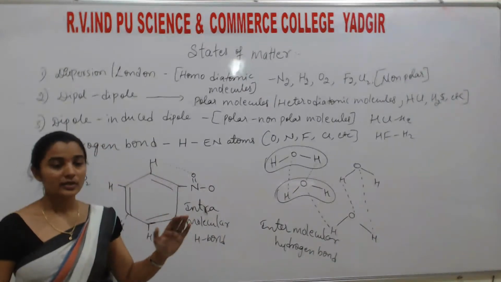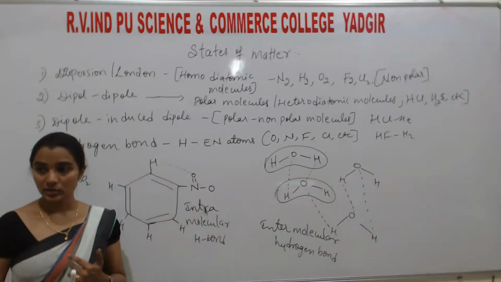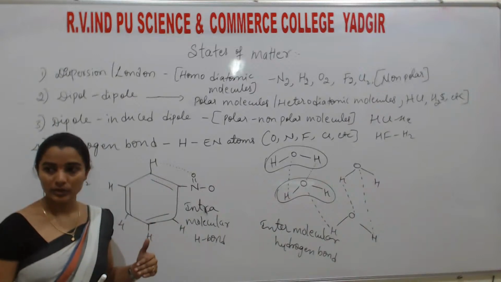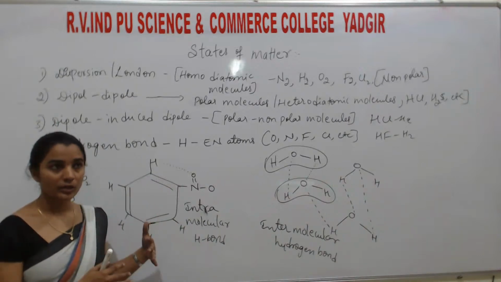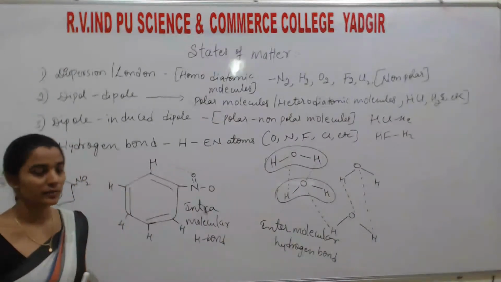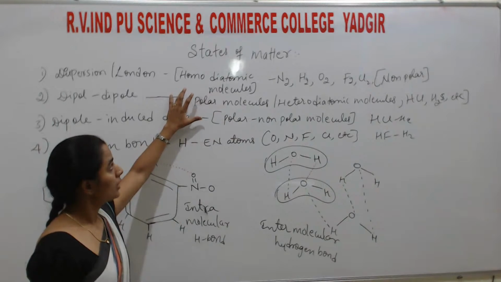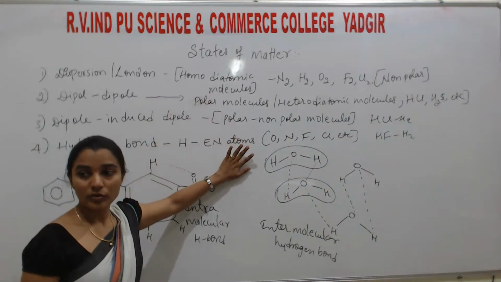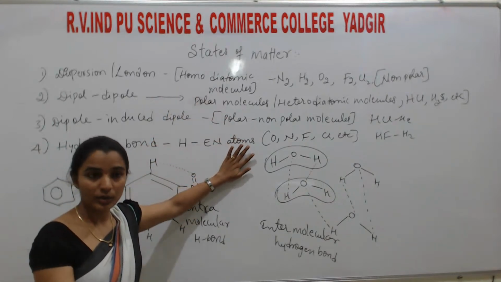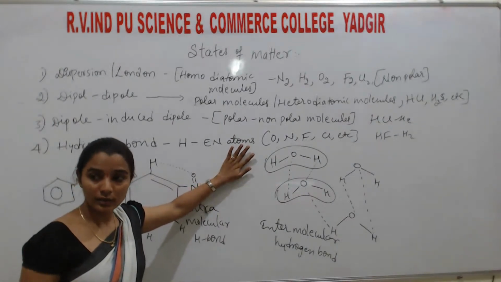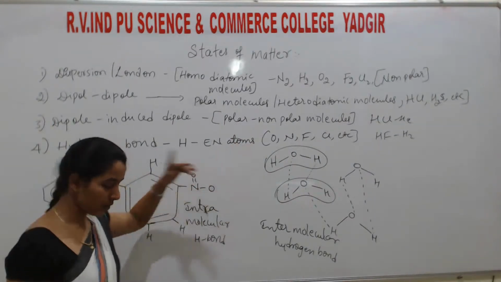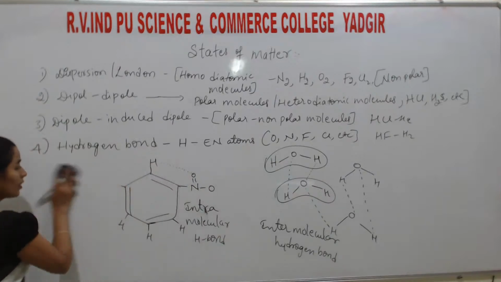In the next class, we will discuss the gaseous state and its properties, and what happens if thermal energy is there. You should know the relation between thermal energy and the force of attraction: what happens if we increase or decrease temperature? I will explain that in the next class. Remember another one.